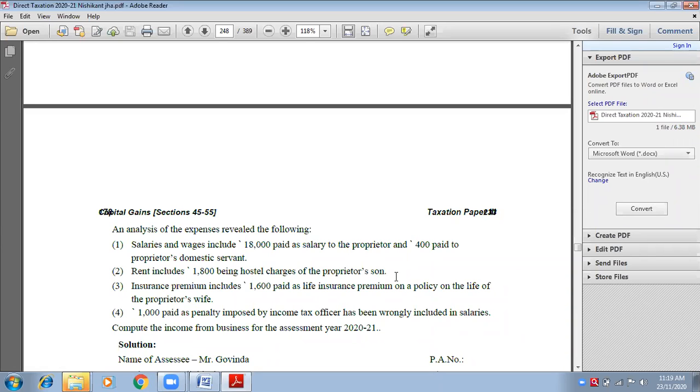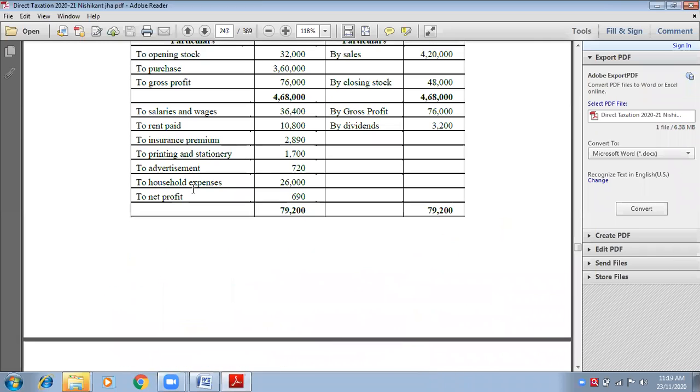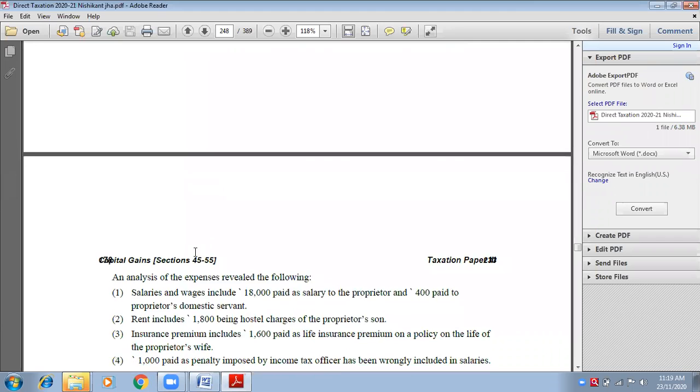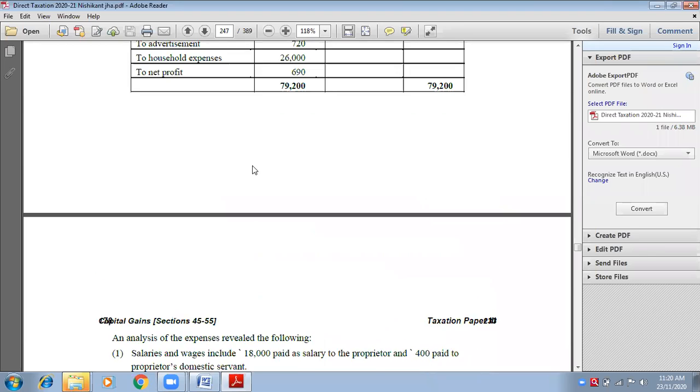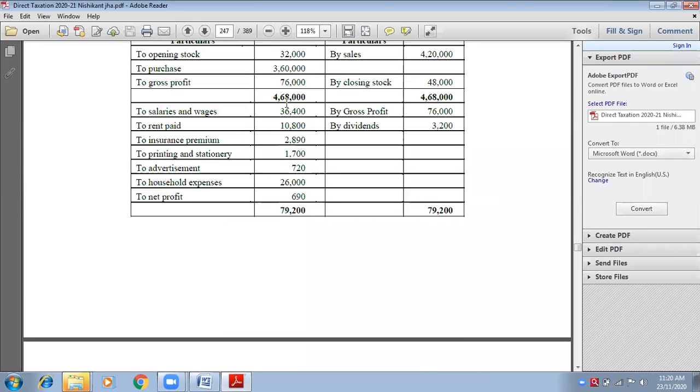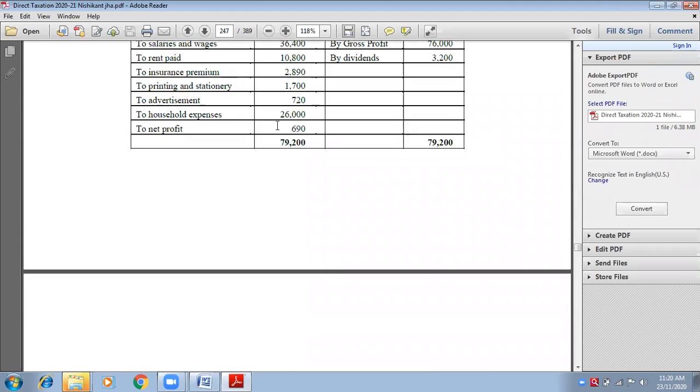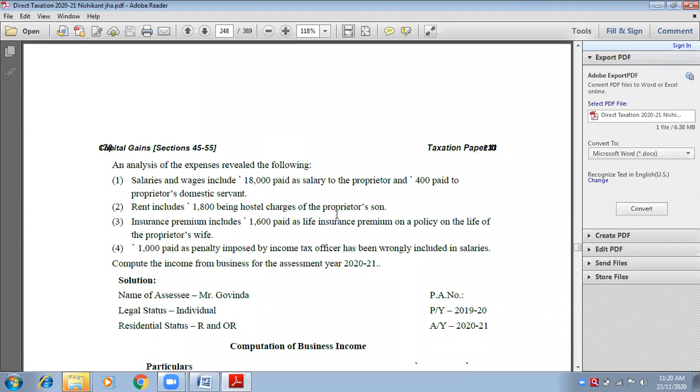Yes, that means this rent of 1,800. See, here rent paid is how much? 10,800. But here he says rent includes 1,800 rupees being hostel charges of the proprietor's son. What you did is you paid rent of 10,800, but out of this 10,800, 1,800 is paid for the son's hostel charges.